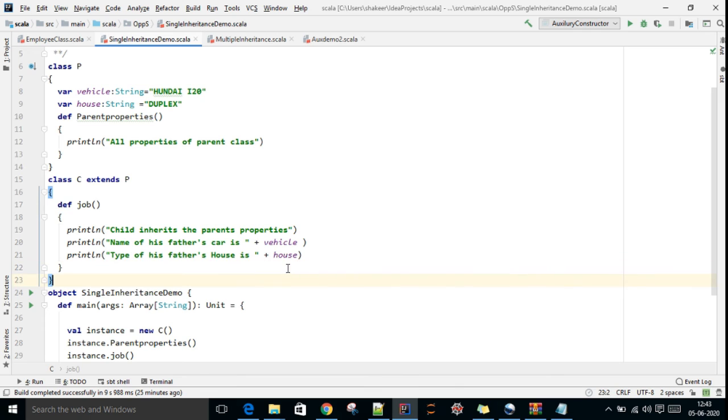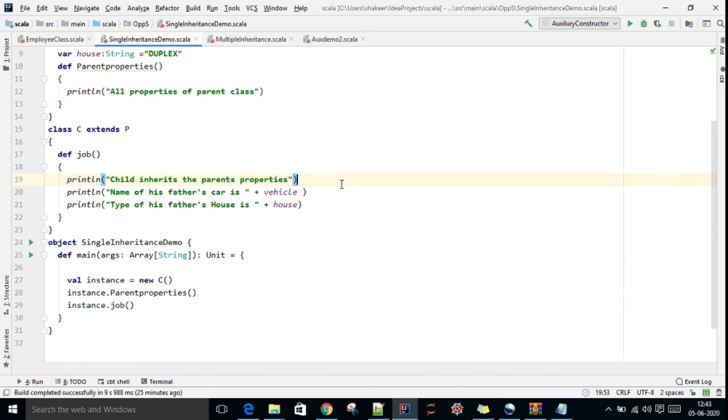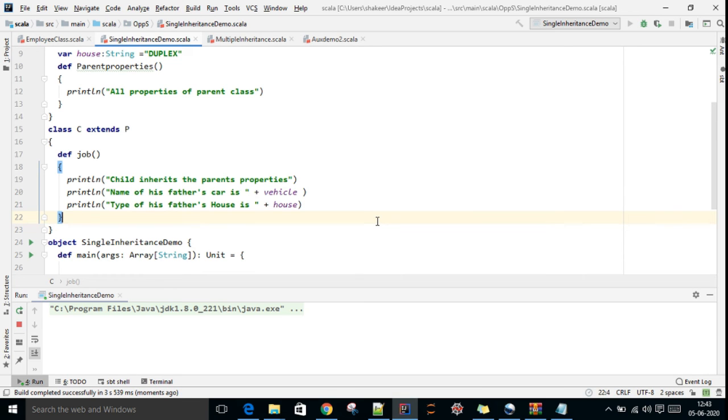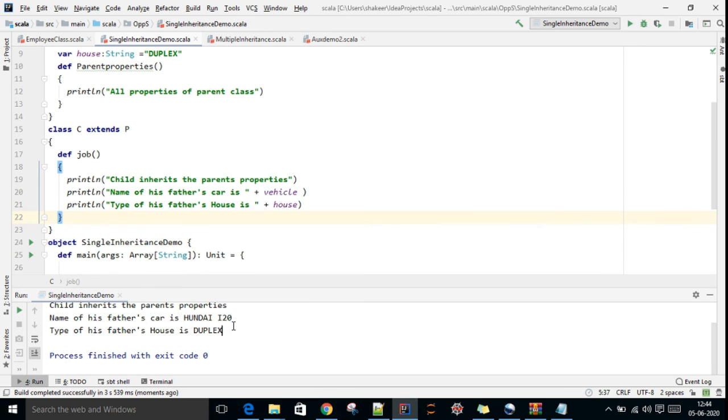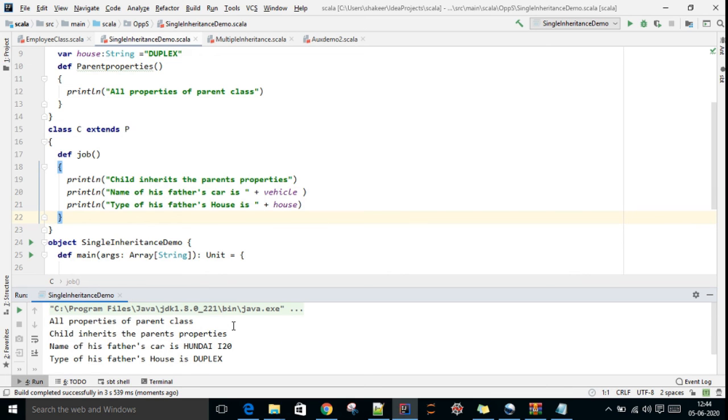We'll execute and see. See here, this is the parent class method, plus these three are from the child class.